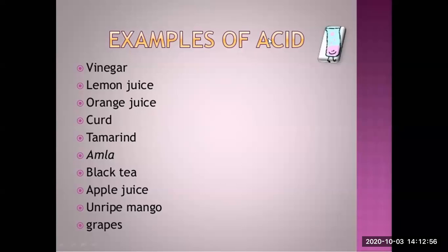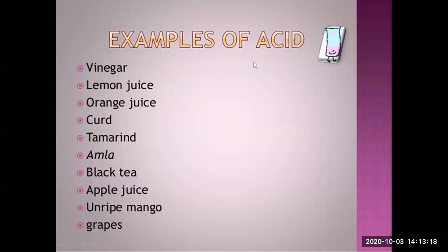Again, इमली, आप देखते हैं ना खट्टी होती है इमली, that is just because of the acid present in it. Amla. Again, citrus fruit, citric acid. You know, amla is the richest source of vitamin C. आपको बहुत खट्टा होता है. That is also rich source of acid, citric acid.